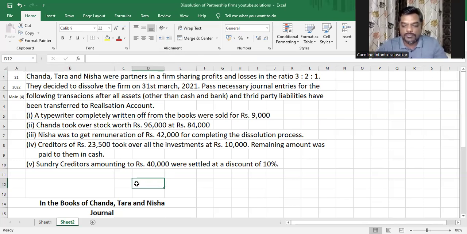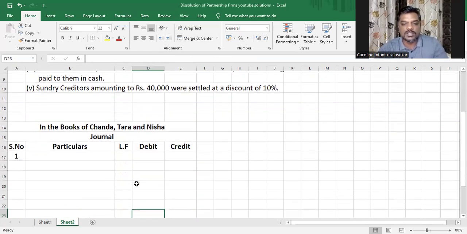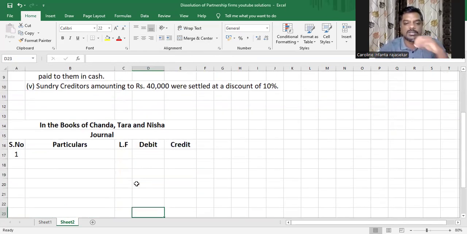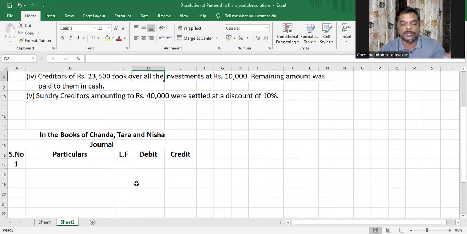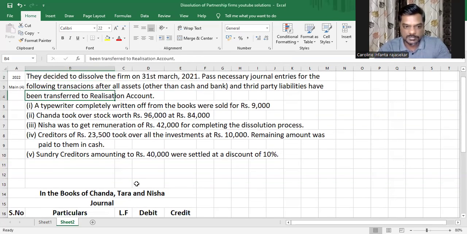So I prepared the journal format for you here in the books of Chanda, Tara, and Nisha. Serial number, particulars, ledger folio, debit and credit. And then the first adjustment here is a typewriter completely written off from the books was sold for rupees 9,000.